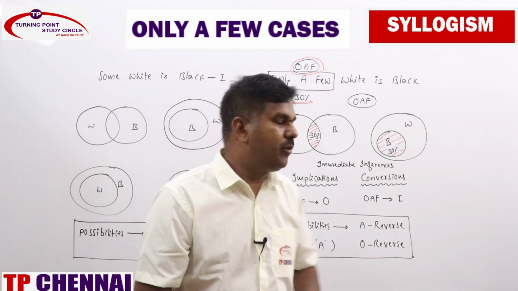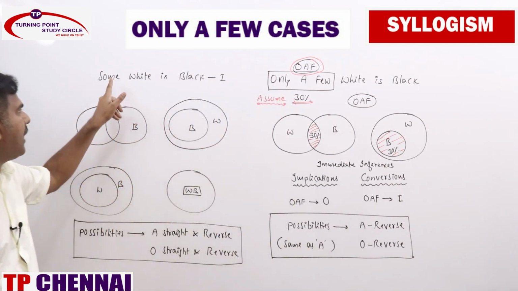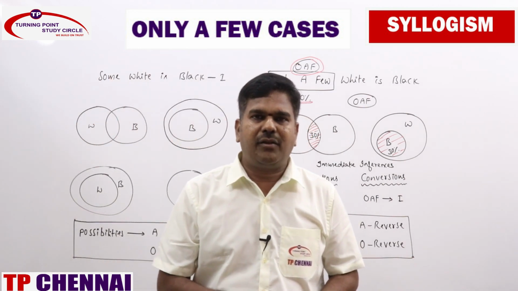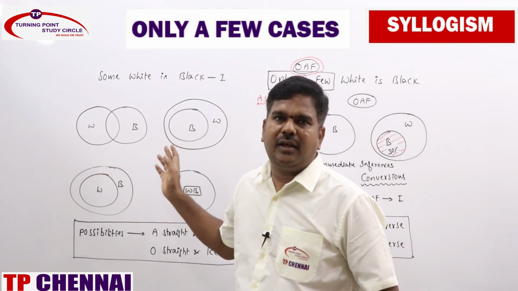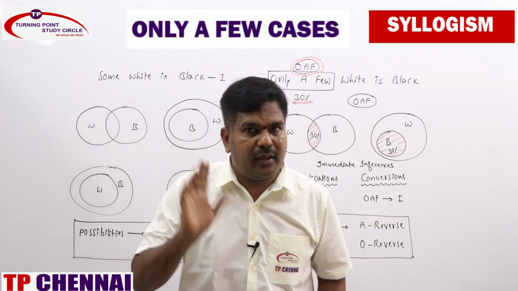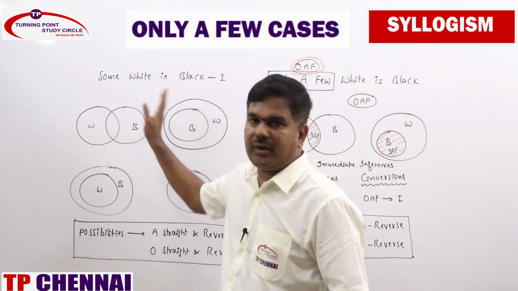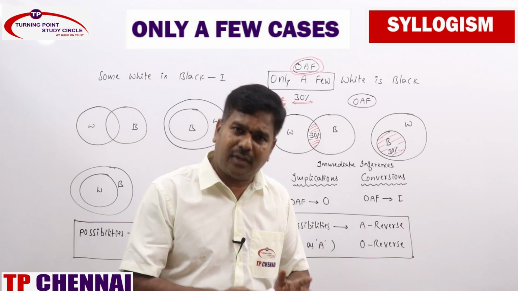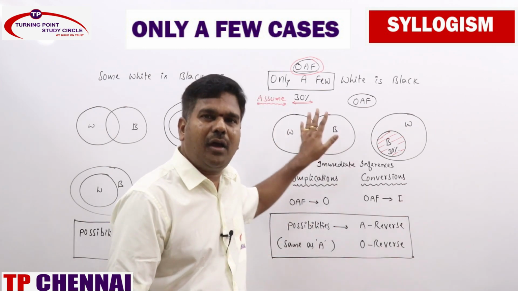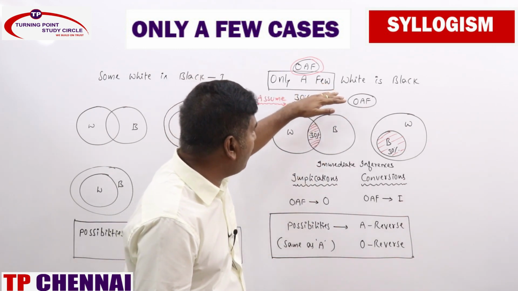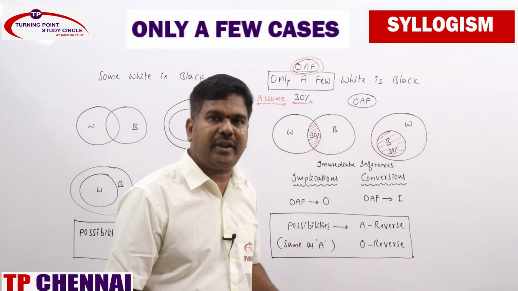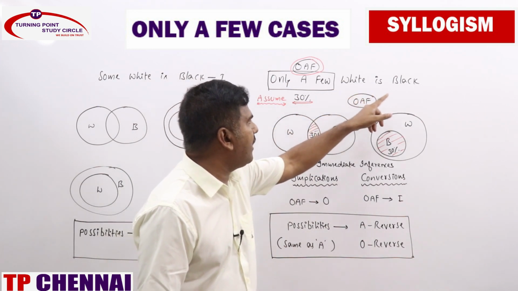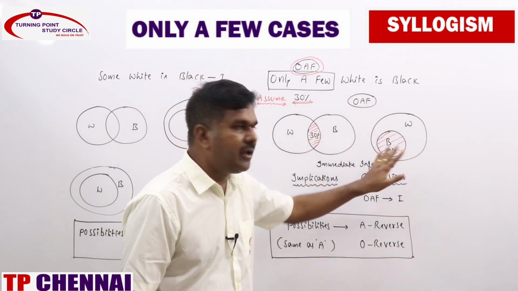Now immediate inferences, if you remember, some white is black. What are all the immediate inferences? Immediate inferences, implications and conversions. I can only be converted into I. But as far as only a few statements, this is also I statement only, as I told you, but a little bit different. So for only a few statement, what are all the immediate inferences? Same subject and same predicate must be there. So only a few white is black. Can we make it as all white is black?